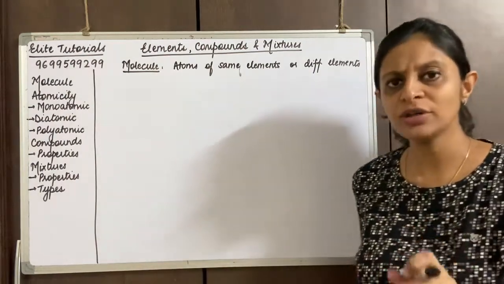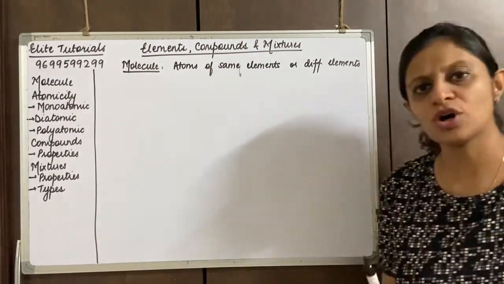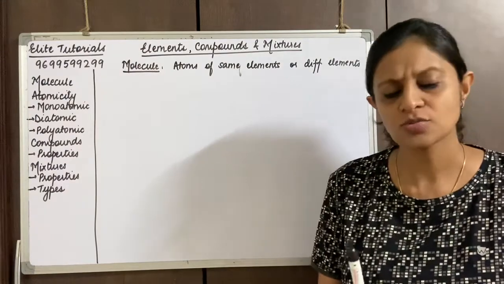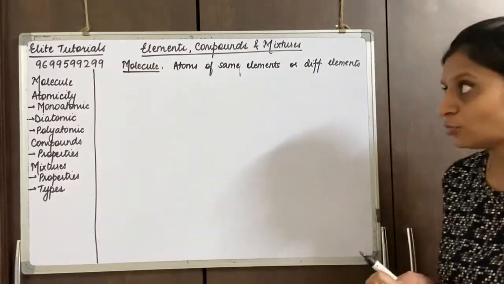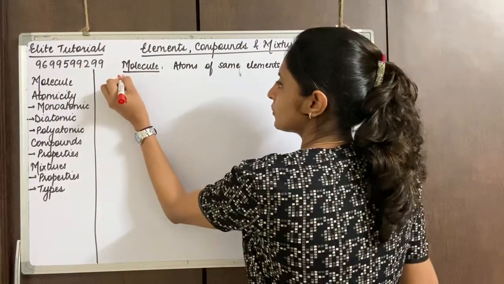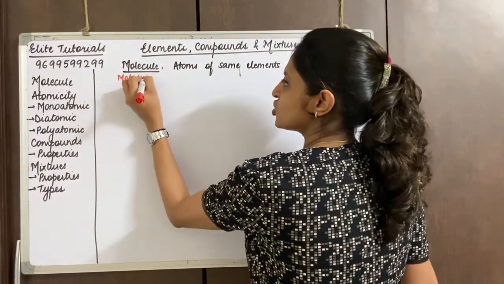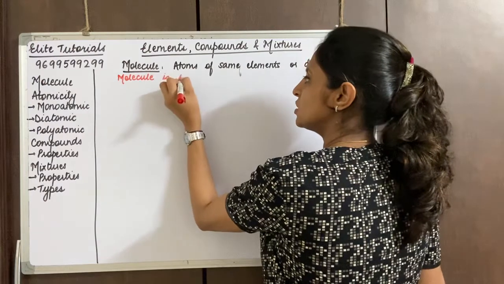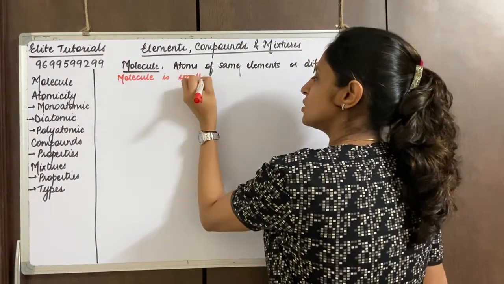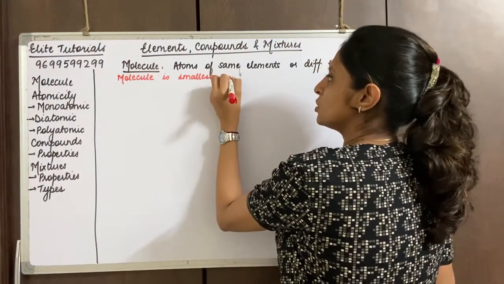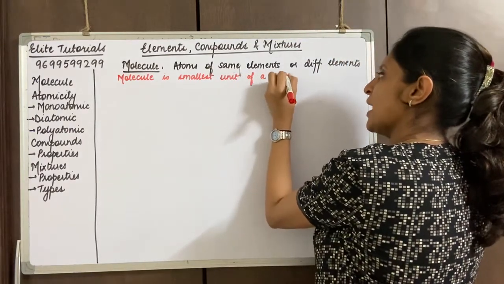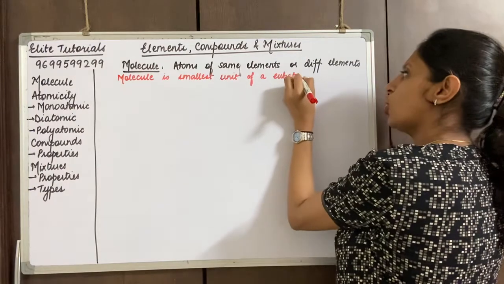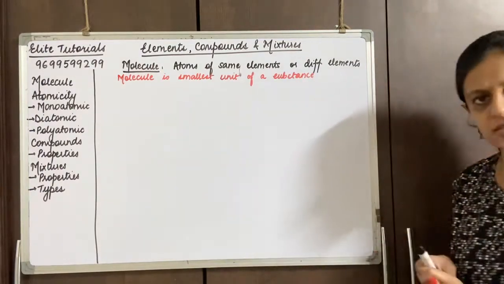So a molecule is considered the basic smallest unit of a substance, that we've also studied in the first chapter. So a molecule is the smallest unit of a substance and therefore retains all the properties of the substance.